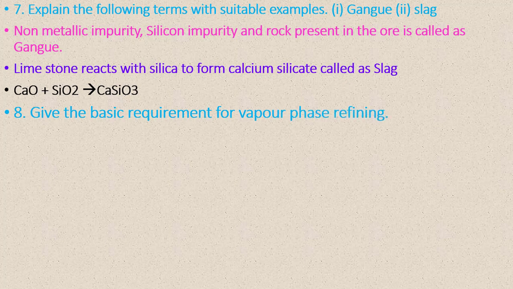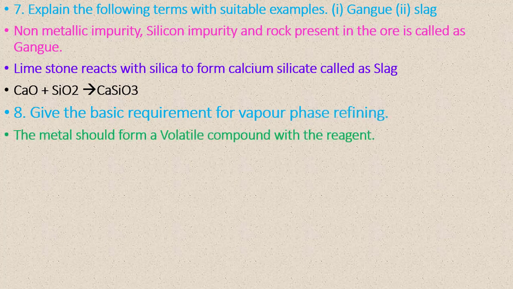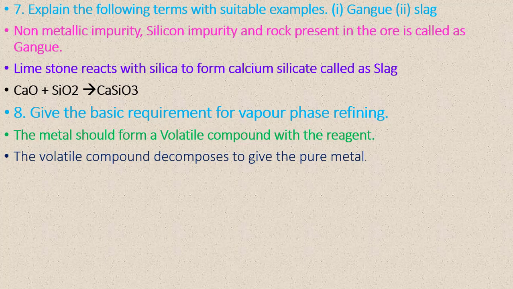Next one, give the basic requirement of vapor phase refining. The metal should form a volatile compound with the reagent, and the volatile compound decomposes to give the pure metal. This is the basic requirement for the vapor phase refining process.